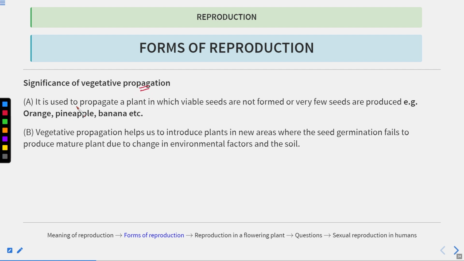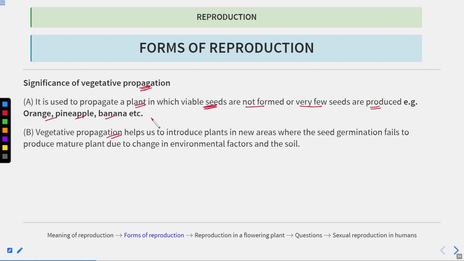The next is, what is the significance of vegetative propagation? The first is that it is used to propagate plants in which viable seeds are not formed. Seeds are very important, as they ensure the formation of the progeny, but in some plants viable seeds are not formed, and we can use vegetative propagation, which is a type of asexual reproduction, for the formation of new individuals. Or in plants where very few seeds are produced. Examples are orange, pineapple, and banana.